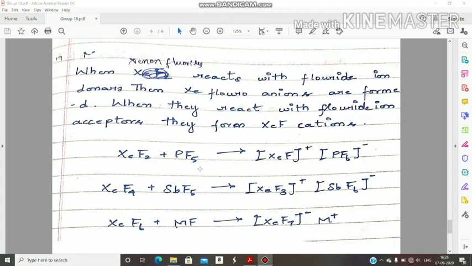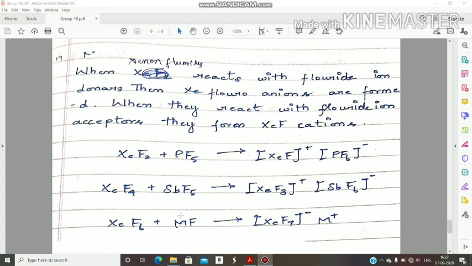When these xenon fluorides react with the 15th group fluorides, these fluorides gain fluorine from the xenon compounds. Then automatically XeF2 becomes XeF+. It loses F minus, that is why it gets a plus charge. Automatically PF5 becomes PF6 minus. Similarly, SbF5 also acts as a fluoride ion acceptor, so XeF4 loses one fluorine, automatically XeF4 becomes XeF3 plus, and this part becomes SbF6 minus.